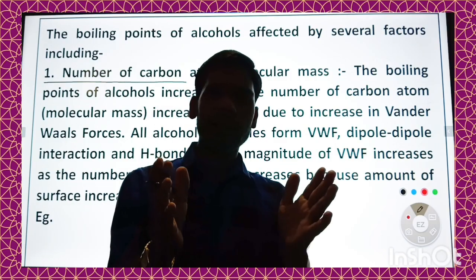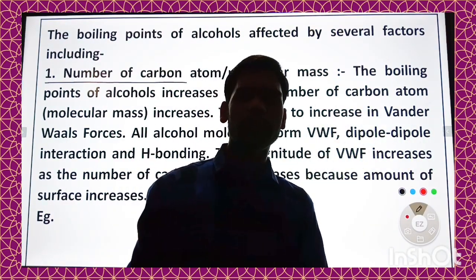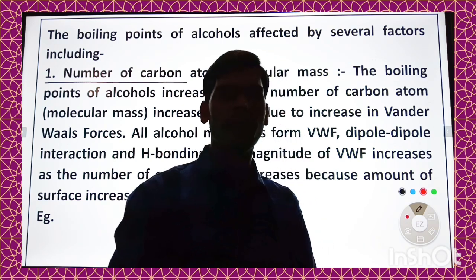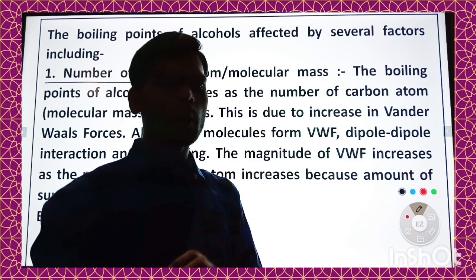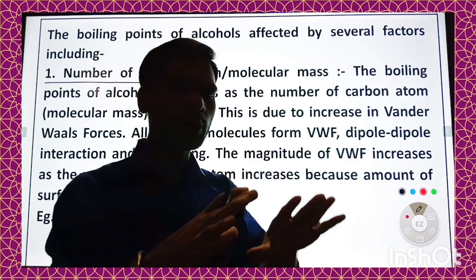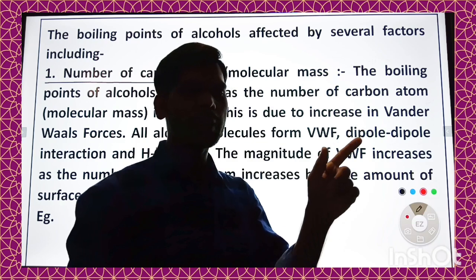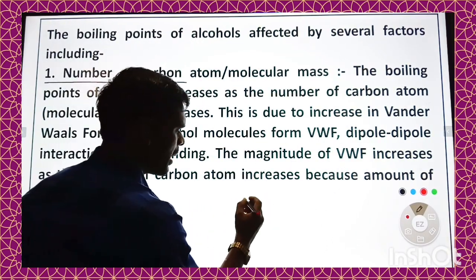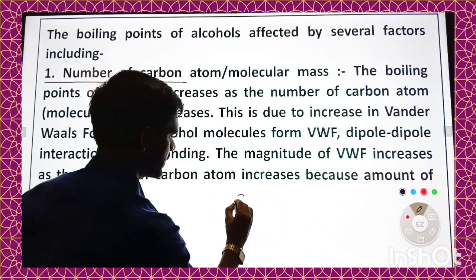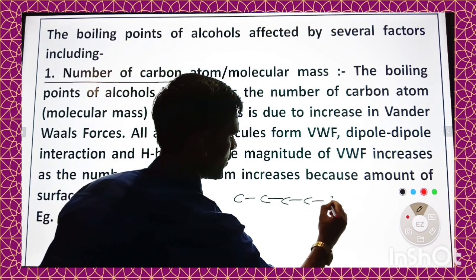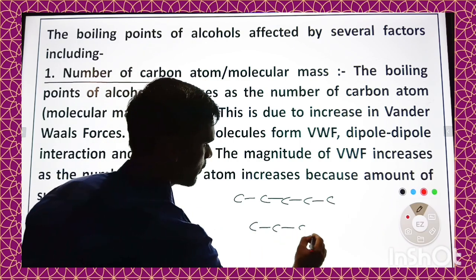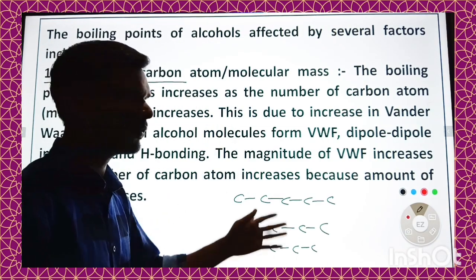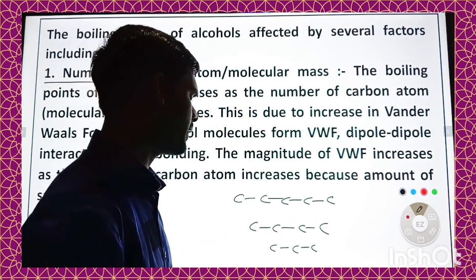As the number of carbon atoms increases, the boiling point of that alcohol increases, and this increment in boiling point is because of the increment in the amount of surface. As the number of carbon atoms in a molecule increases, the amount of surface also increases. Suppose there are 5 carbons, 4 carbons, 3 carbons, different carbon chains are given here.